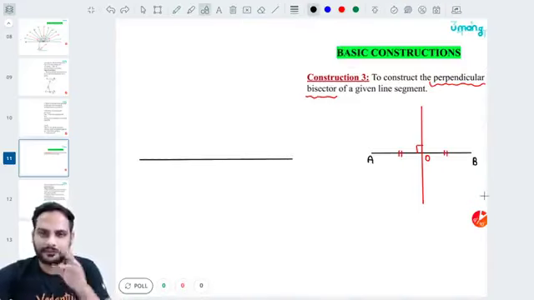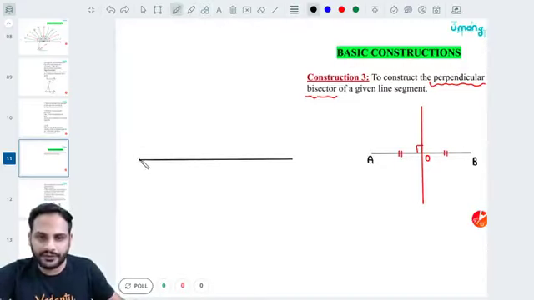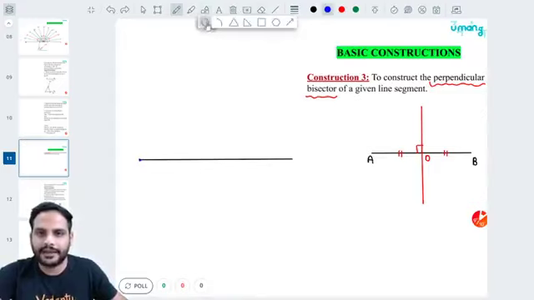After that, you are going to take your compass, keep the tip of the compass over here, and make two cuts, one at the top, one at the bottom. Open the compass more than half of the length, and make two cuts, one up and one down.